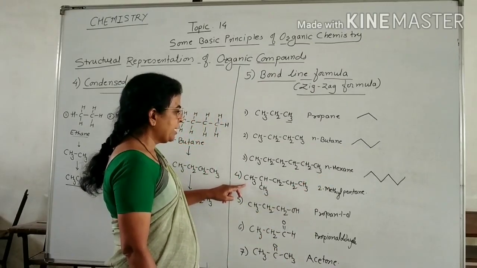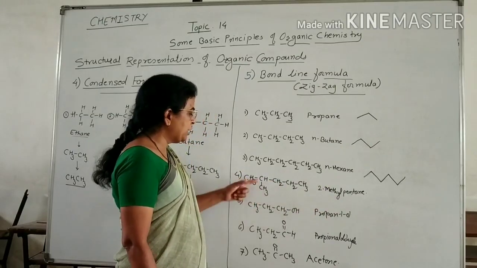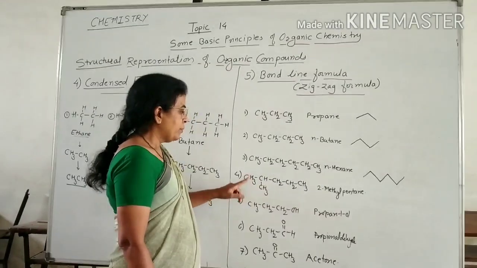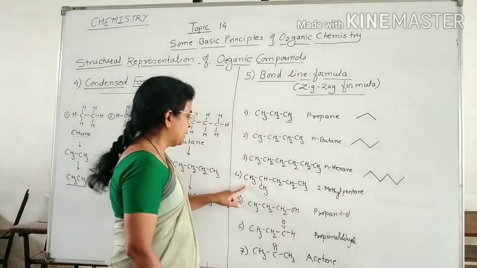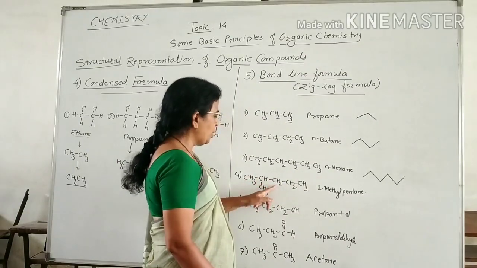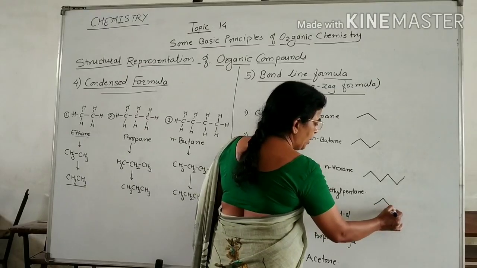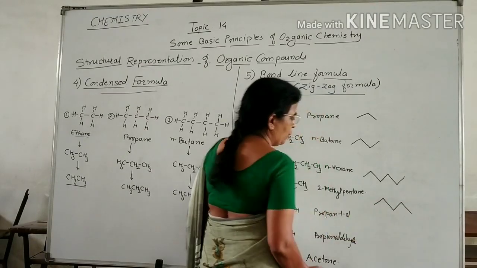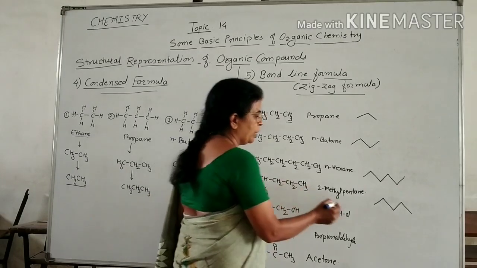Now, if we take the example of 2-methylpentane, here there is a branching of a methyl group. We can draw the bond line formula of this compound like this. Look here, there are 5 carbon atoms: 1, 2, 3, 4, 5. This is pentane. At the 2 position there is a CH3 group.